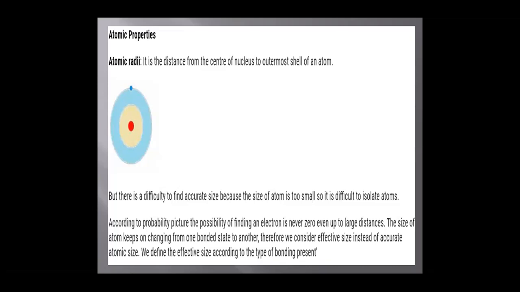Now, in the probability picture, the possibility of finding an electron is never zero, even at a large distance. The size of atoms keeps on changing from one bonded state to another. Therefore, we consider the effective size instead of the accurate atomic size. We define the effective size according to the type of bonding present.